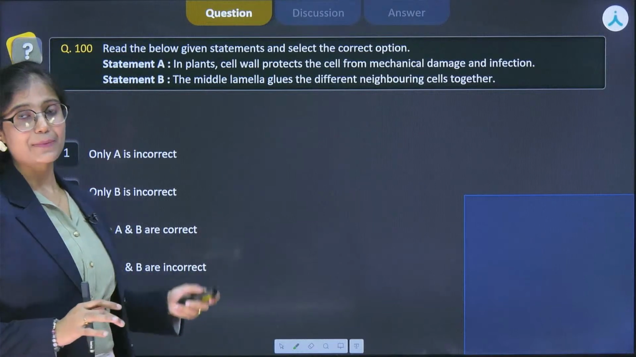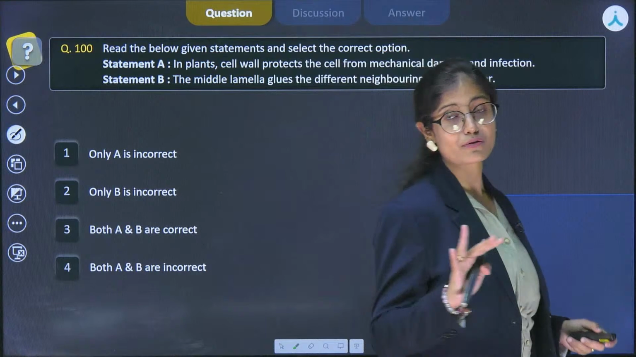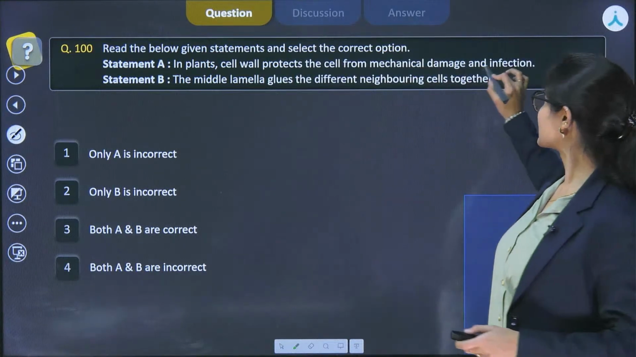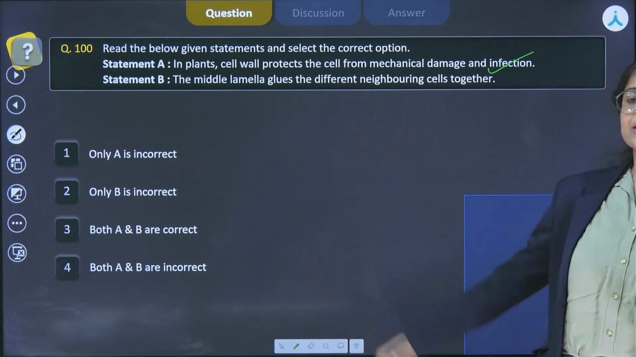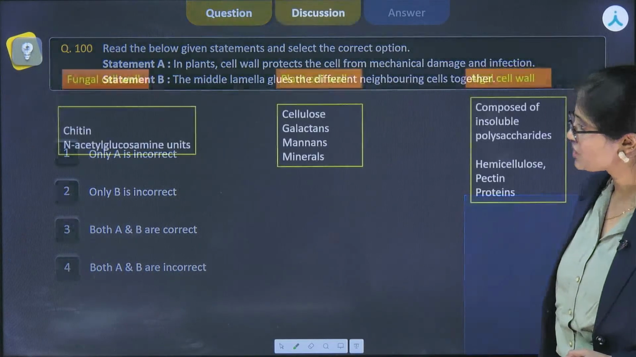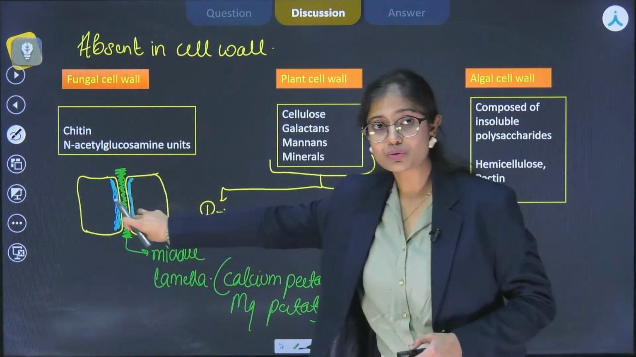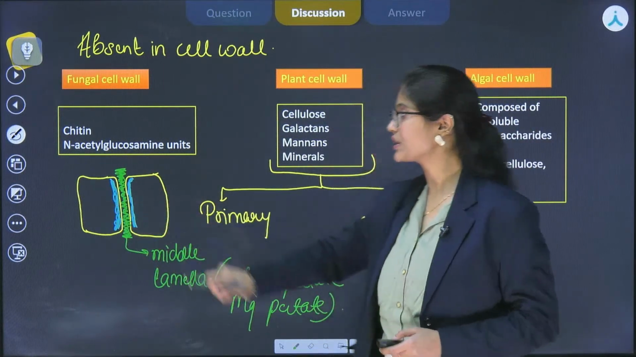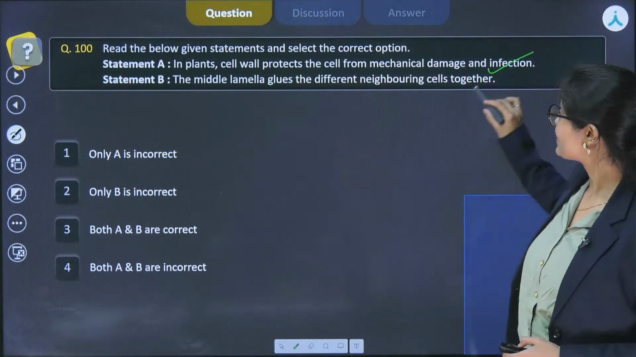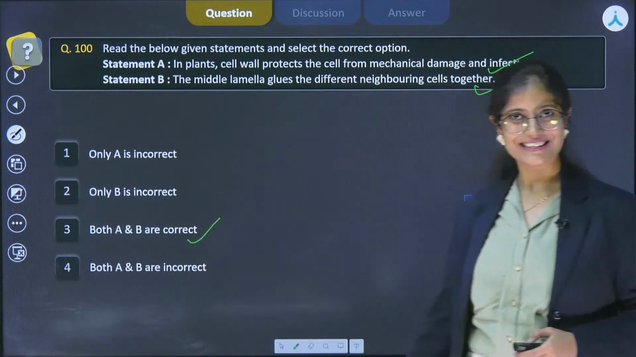So yes, it is absolutely true that the main function of the cell wall is to protect the cell from any sort of damage. So yes, it is absolutely correct. Next one is the middle lamella glues the different neighboring cells together. Just now we have seen how this middle lamella is gluing the two different plant cells together. So yes, this statement is also true. So here both statements A and B are correct.